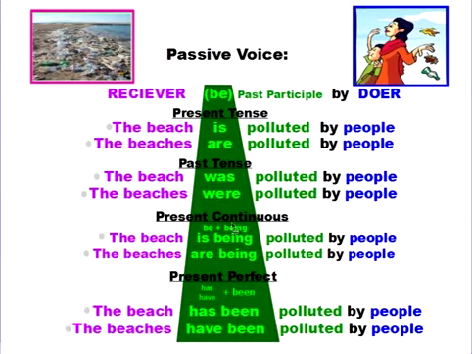So I want you to look and see that the only thing I'm changing to do the present tense, the past tense, the present continuous, or the present perfect is my form of be. So the simple present form of be, the simple past form of be, the present continuous form of be, and the present perfect form of be. And I'm always using the same past participle. I don't change that at all. I change my form of be. Good.